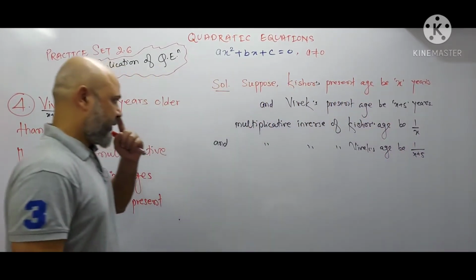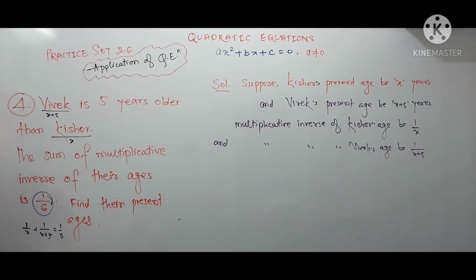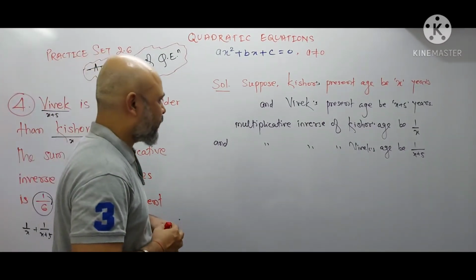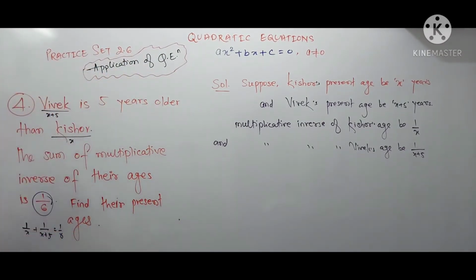Okay. So multiplicative inverse of Kishore's age be what? 1 upon X and multiplicative inverse of Vivek's age be 1 upon X plus 5.